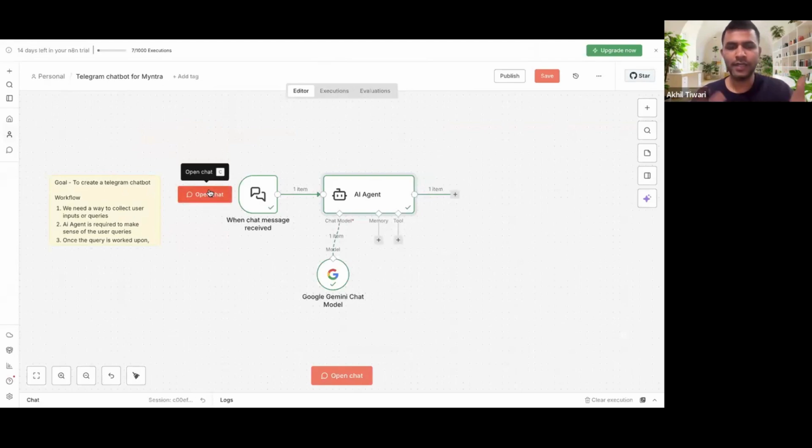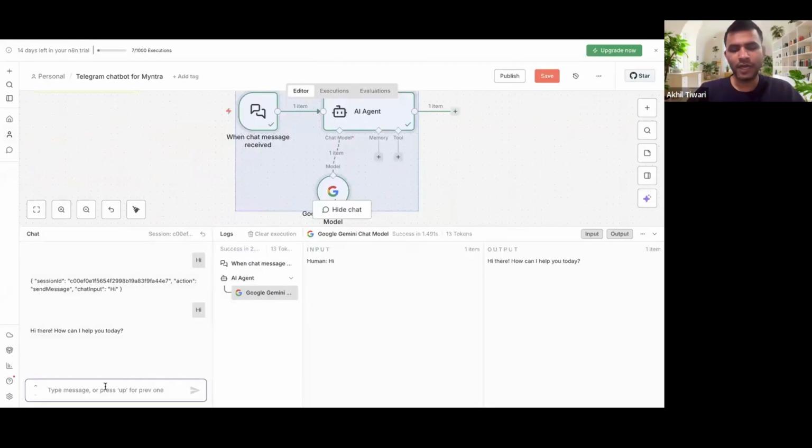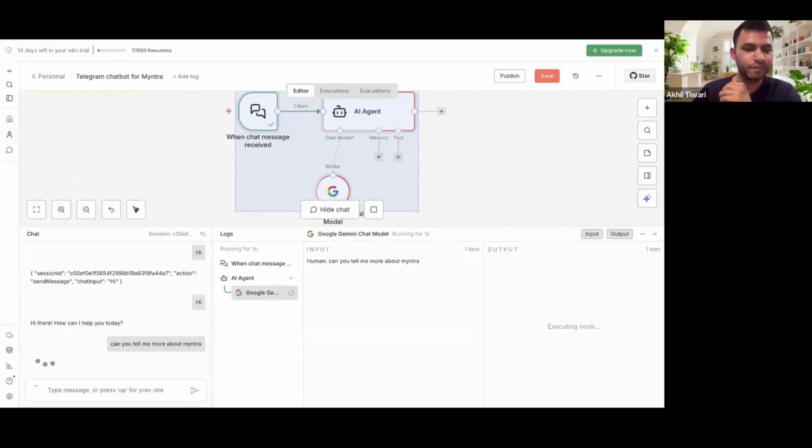Now let's do some interaction with this model. We'll not make any structural change for now. We will tell you when to do that. Let's try understanding the model from here. Now let's ask, can you tell me more about Myntra? Let's ask this question.